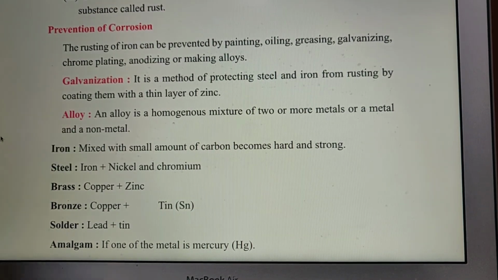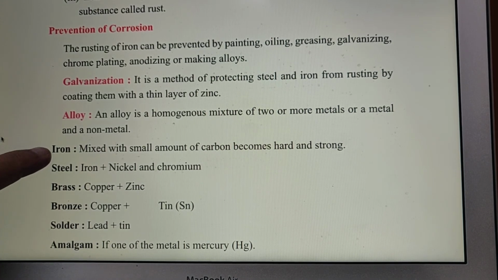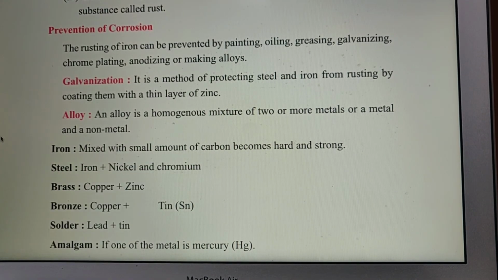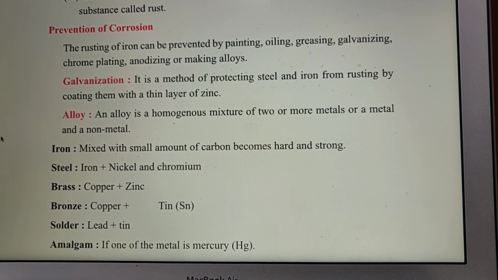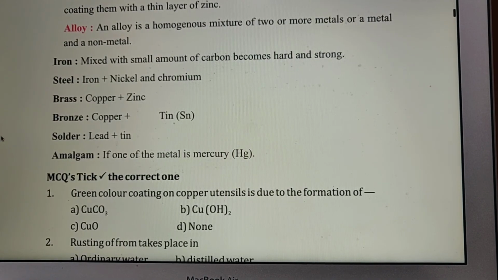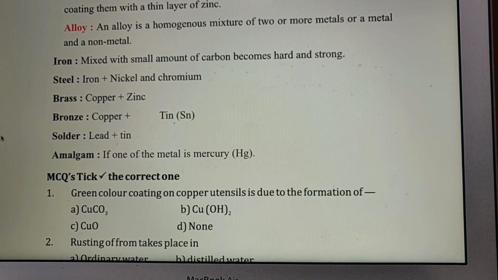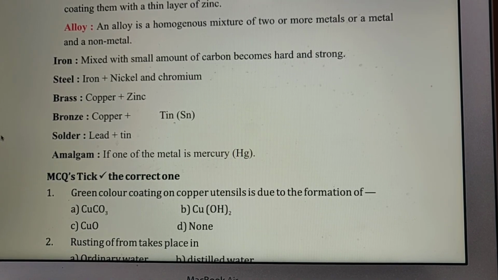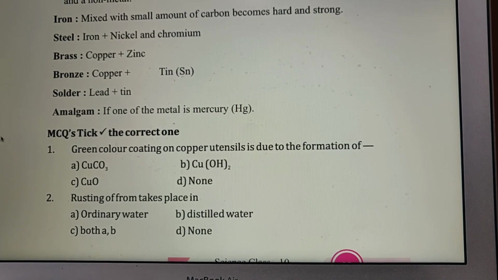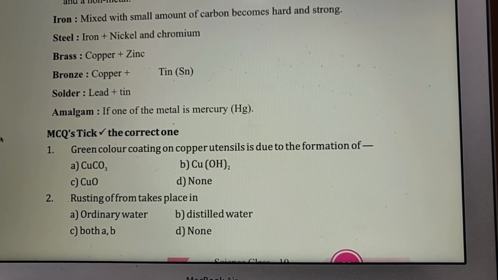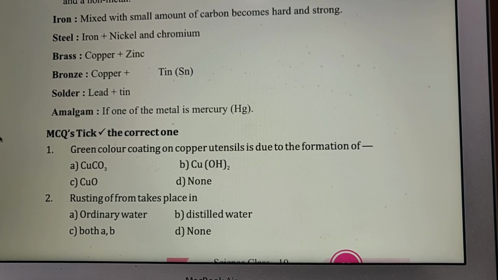So formation of alloys. Iron mixed with a small amount of carbon becomes hard and strong. Iron plus nickel and chromium gives steel. Brass is copper plus zinc. Bronze is copper plus tin. Solder is lead plus tin. And amalgam, if one of the metals is mercury.